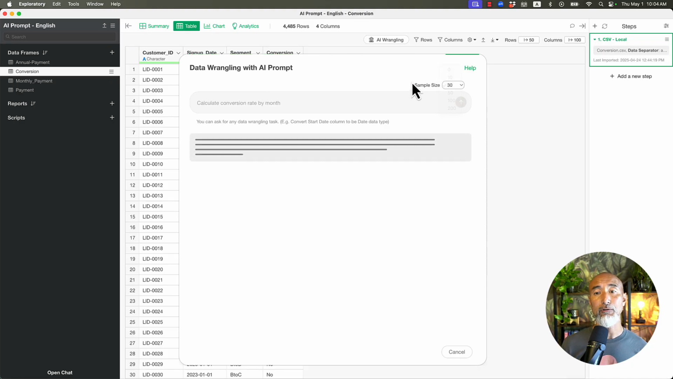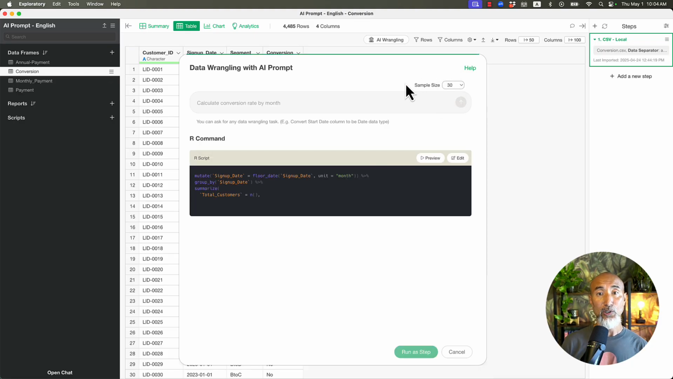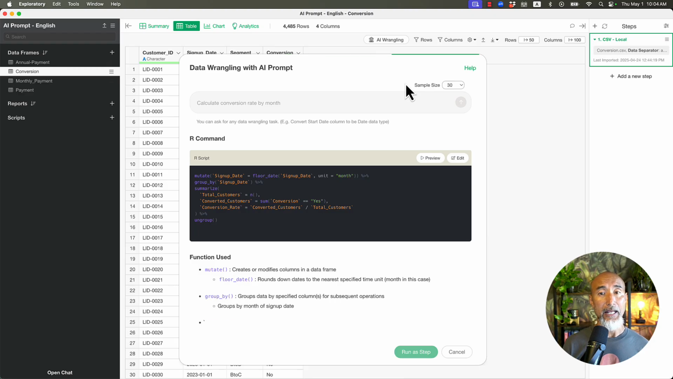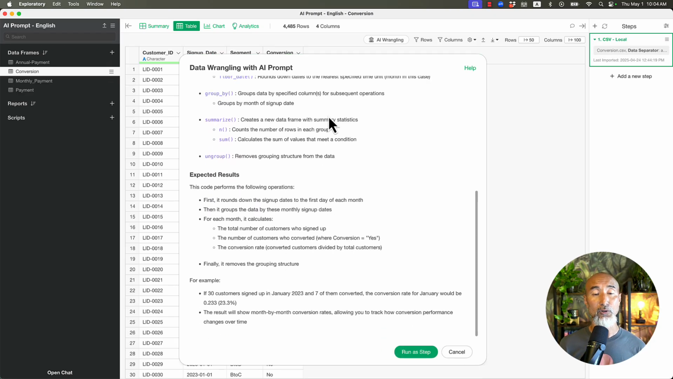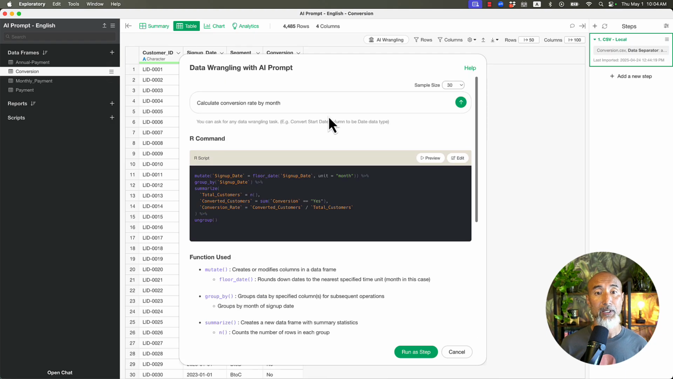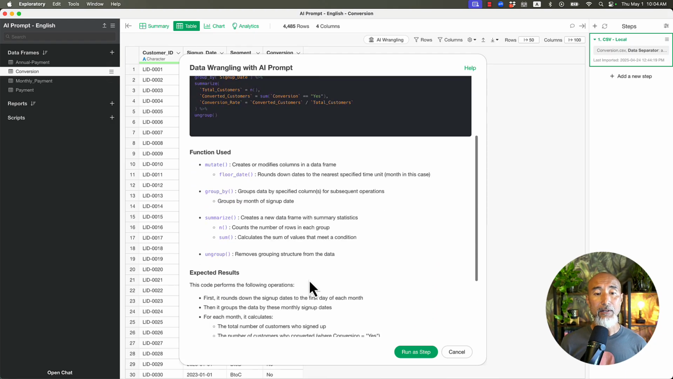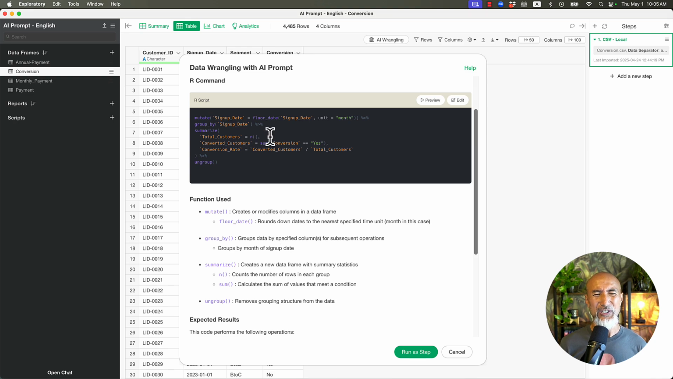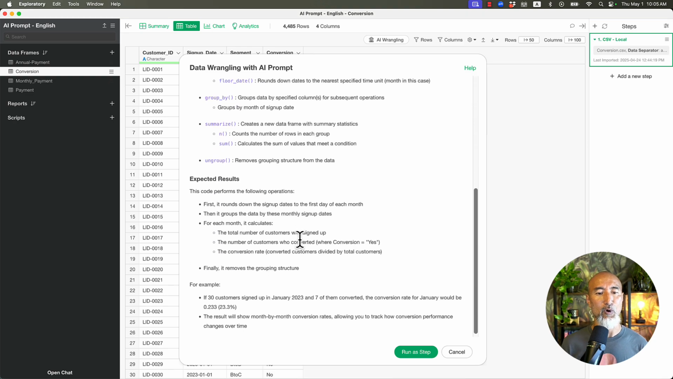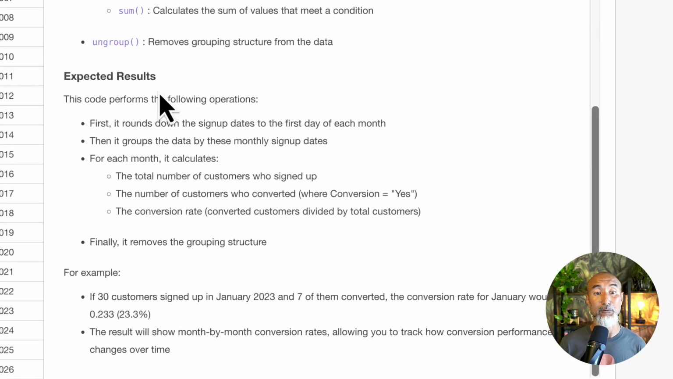At this point, it sends this prompt and also the sample size 30. That means a sample of 30 rows is sent to the AI service. The AI looks at the data with the prompt and comes up with the most optimized R script, which is here, and then explains what is happening in that script by function. If you're not familiar or you don't want to even see this kind of script, then you want to look at this expected result.